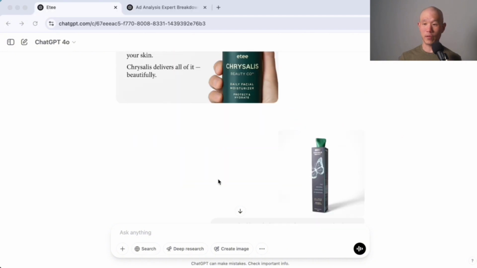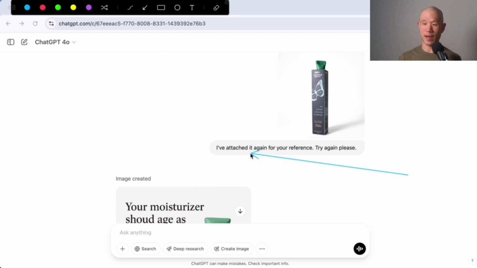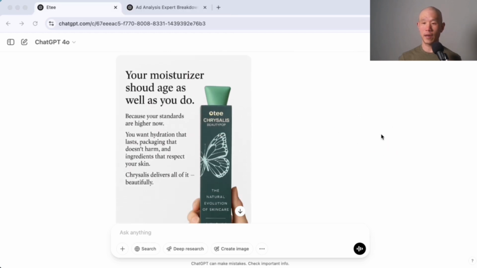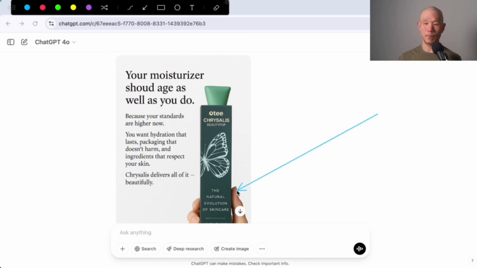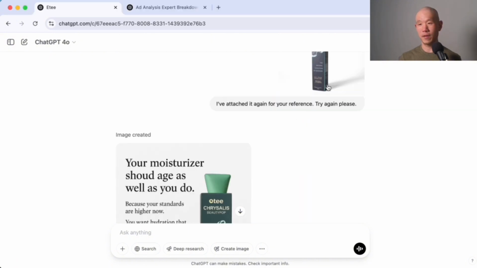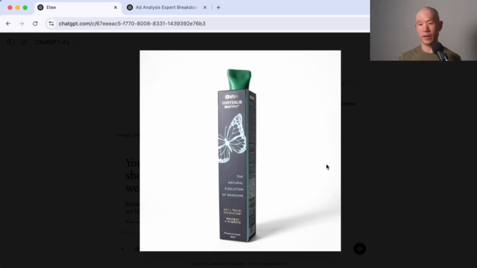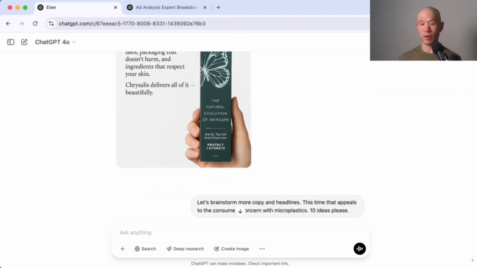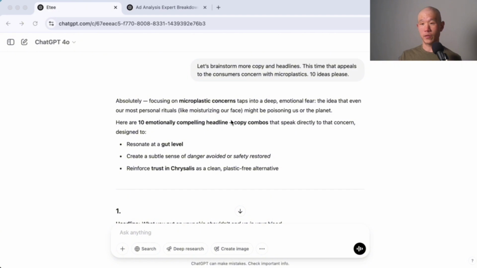And so after another try, what I did was I attached it again for your reference. Try again, please. It ended up doing a better job. It's a little bit closer, but not exactly what the actual product looks like. So some touch-ups needed, but again, close to that 95% mark. Then we started taking it in another direction.